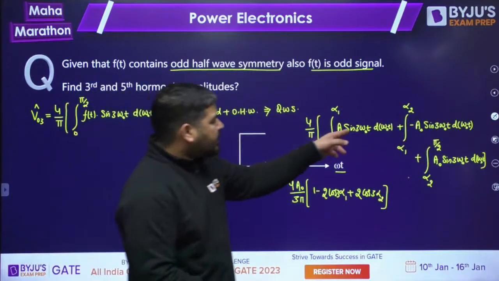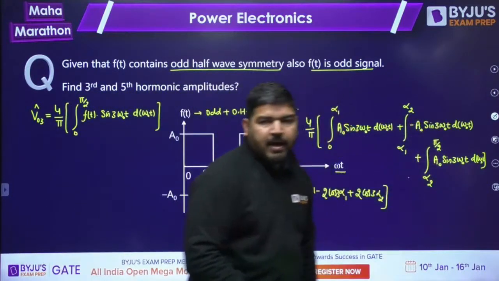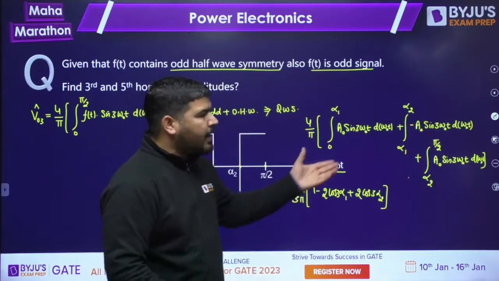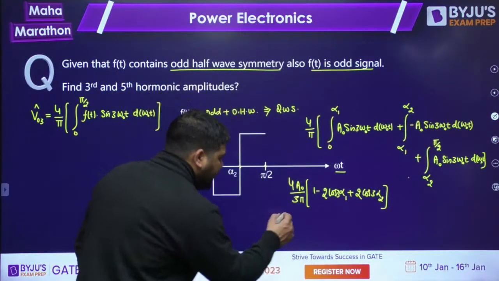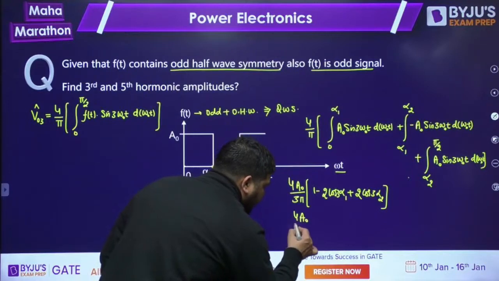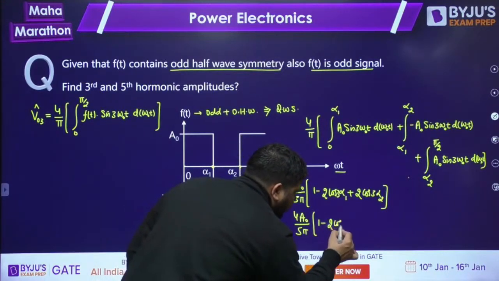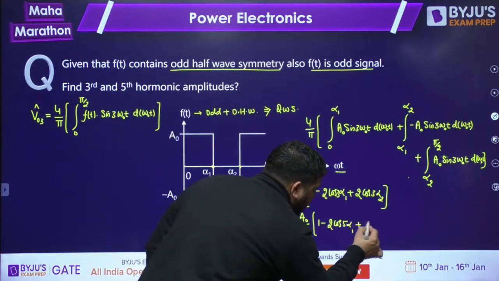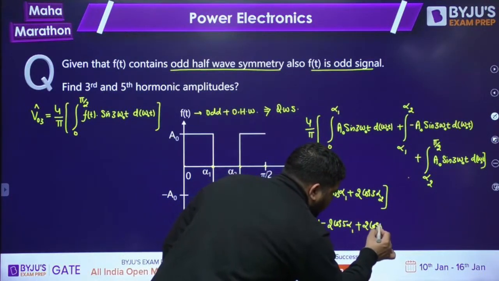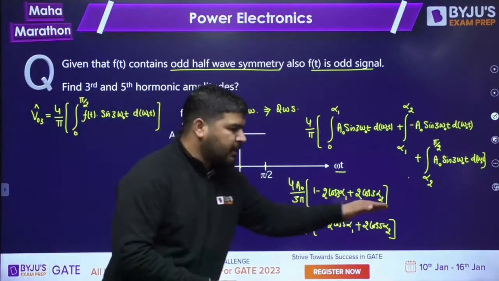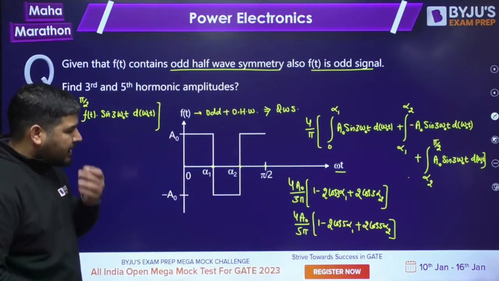Again, in place of 3 you can place 5. Replace this 3 with 5 and you will get the peak amplitude of the fifth harmonic. So it will be 4 a naught upon 5 pi, 1 minus 2 cos 5 alpha 1 plus 2 cos 5 alpha 2. This will be the amplitude of the fifth harmonic. It's easy peasy. I hope it is clear to everyone.